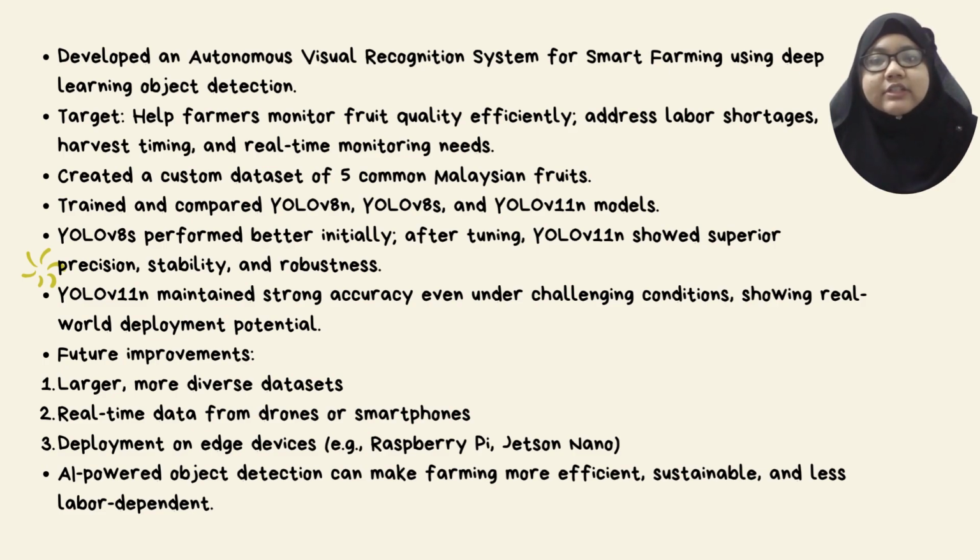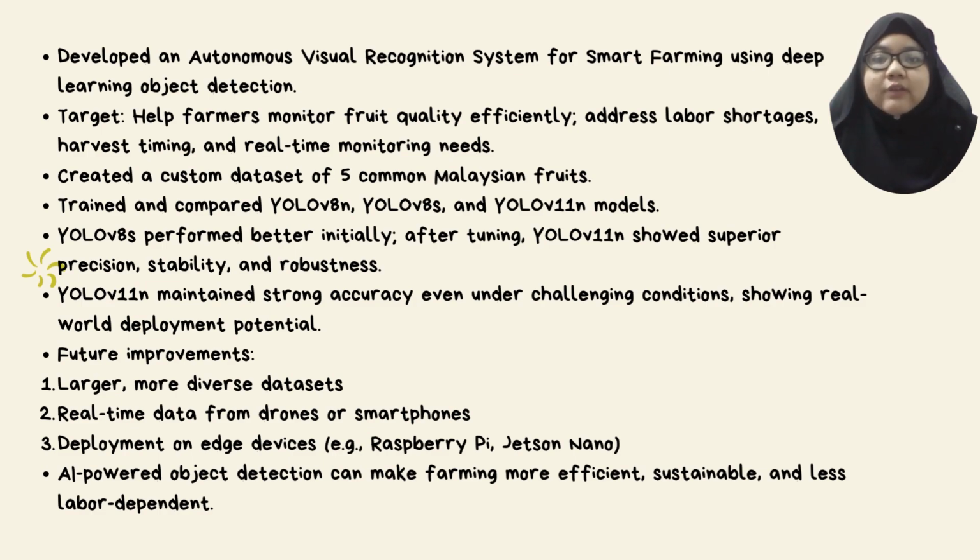While YOLO version 8S initially performed better, after optimization, YOLO version 11N demonstrated superior precision, stability, and overall performance across the key evaluation metrics. Importantly, YOLO version 11N maintained high detection accuracy even in challenging conditions, which shows its strong potential for real-world deployment in agricultural environments.